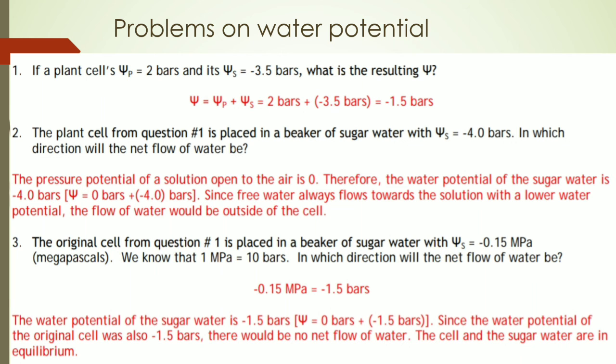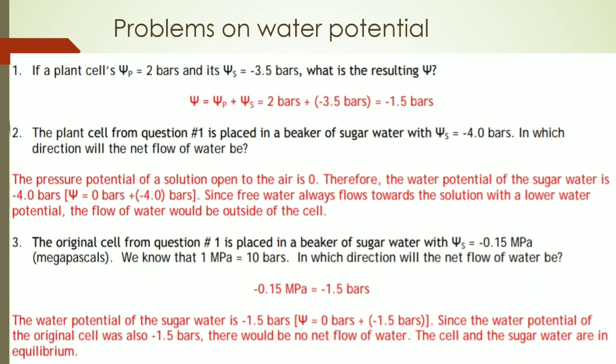If a plant cell pressure potential is equal to 2 bars and its solute potential is equal to minus 3.5 bars, what is the resulting water potential? We know that water potential is equal to pressure potential plus solute potential. Both are given in bars, so there is no problem. We add 2 bars plus minus 3.5 bars, which is equal to minus 1.5 bars.